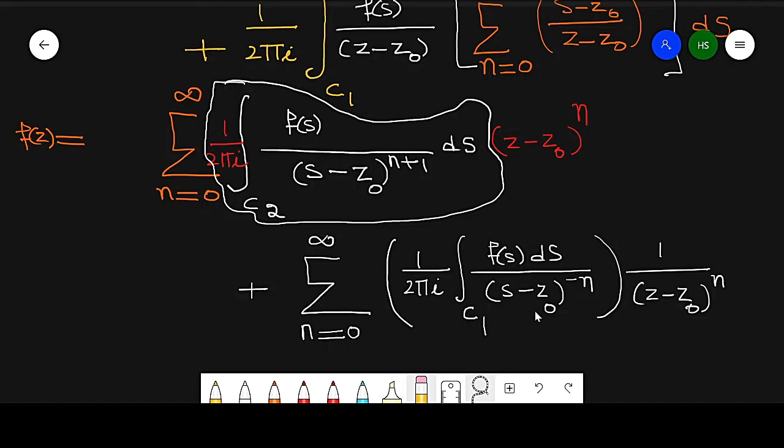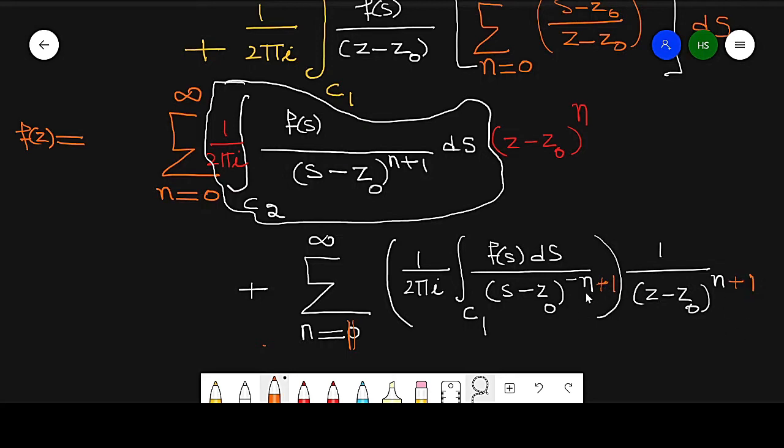Now if I change this number from n equal to 0 to infinity, this is z minus z naught raised to power 1. If I take this summation from 1, then this will be changed as n plus 1, this is again n plus 1.